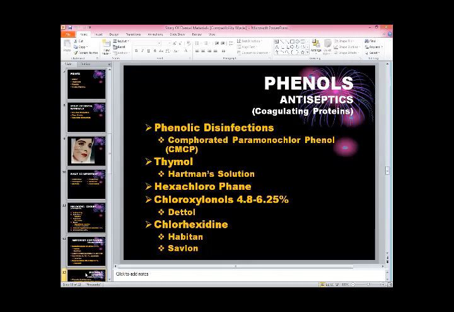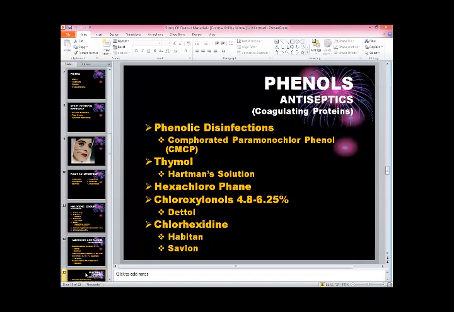Then chlorhexidine. Chlorhexidine is available in the market with the names of Hibitane and Savlon. With these two names, everyone is very familiar. The Savlon we are using in operation theaters. Also, Hibitane is a very good mouth disinfectant. We can use this in the oral cavity, and it is an ideal material for disinfection and killing the bacteria. And we are using it in other materials also.